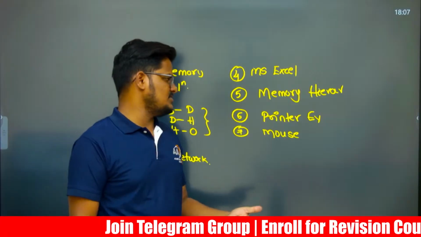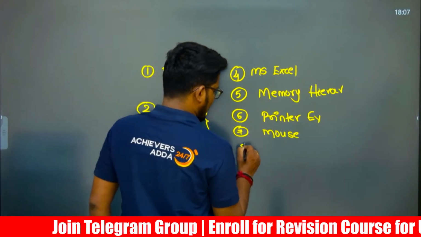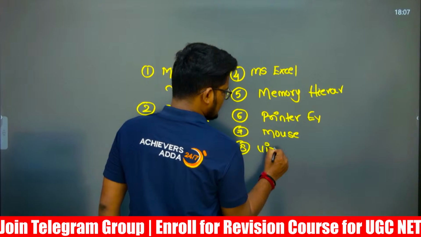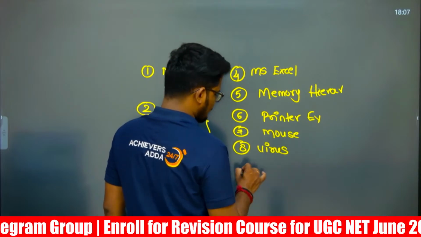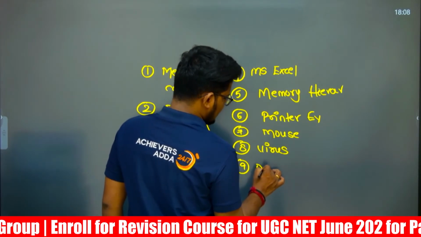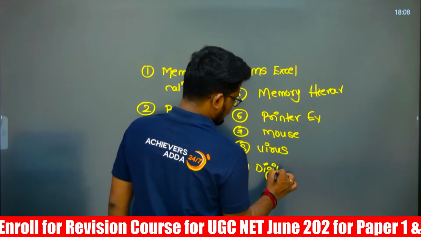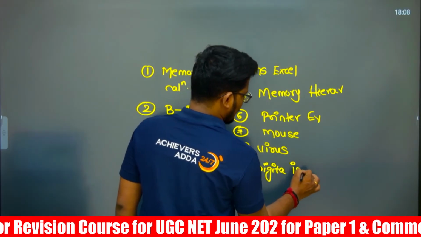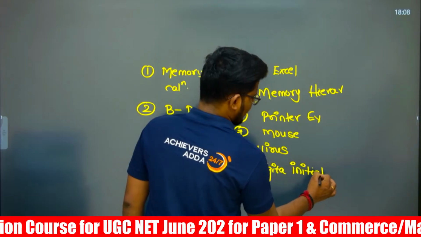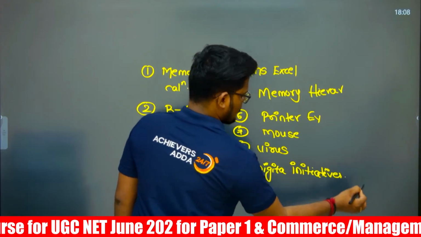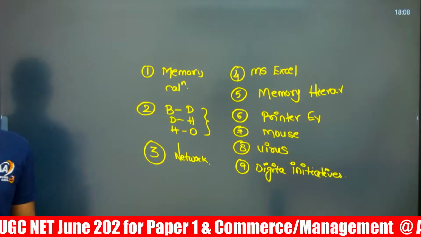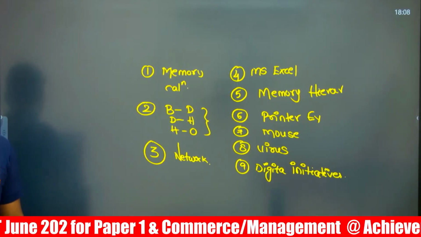Virus related and digital initiative related. Types of virus, match the following, and digital initiative, match the following questions they're asking. Digital initiatives like HOP and HB, E, all these are the areas which are being asked.